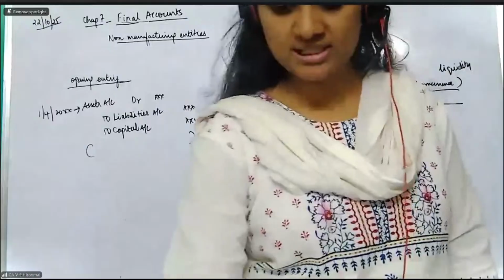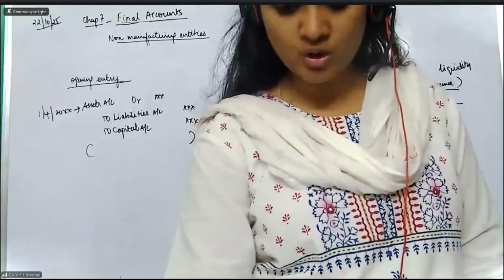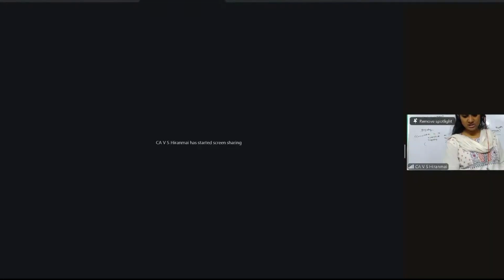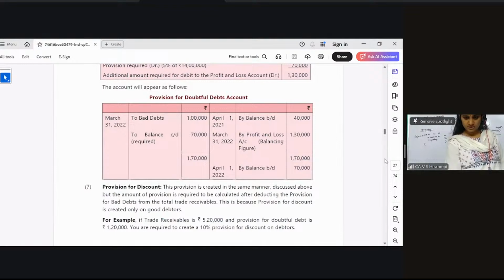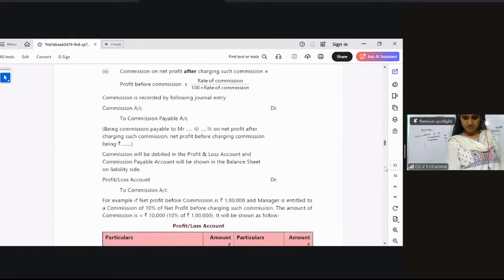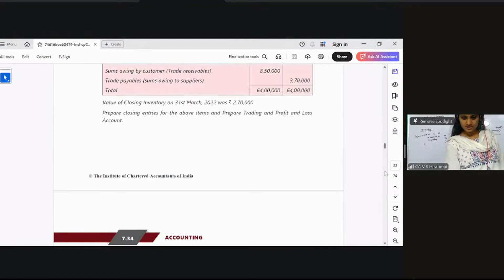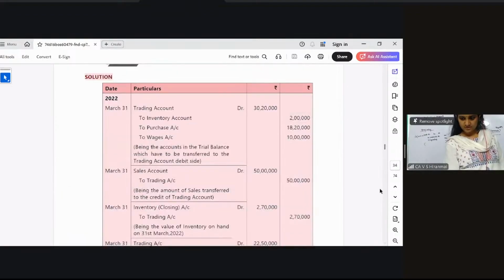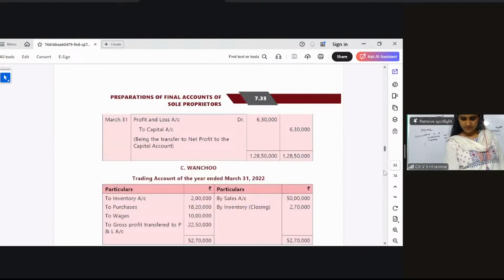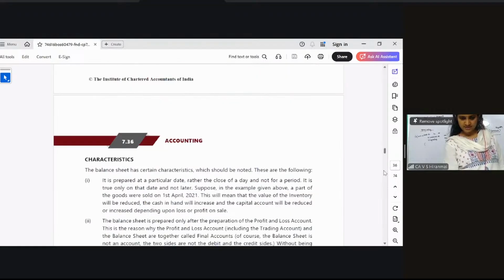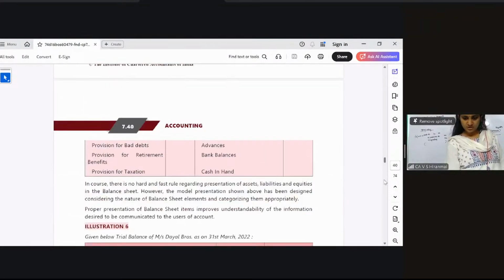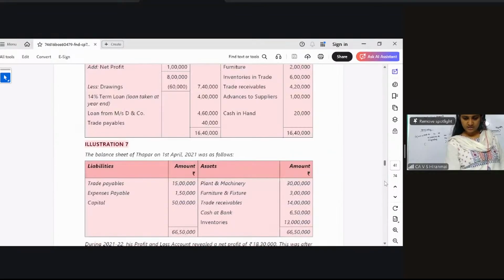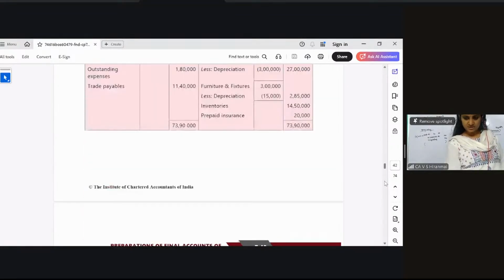Now, my dear students, let me show you the two illustrations of passing just the opening entry. We have done these. The fourth one is a different question. Fifth question, okay, trial balance is given. Here is the balance sheet, in the order of permanence, in the order of liquidity. From here, they're asking you to prepare a thing. The seventh question is a little tricky.